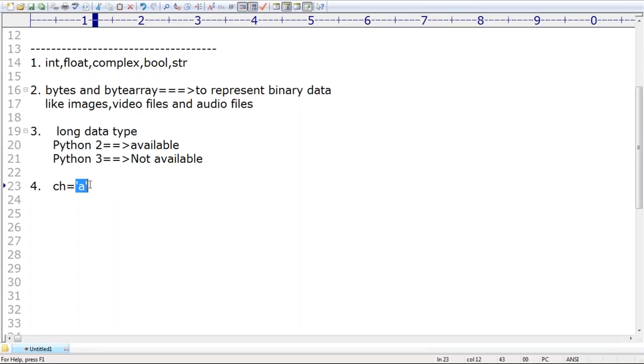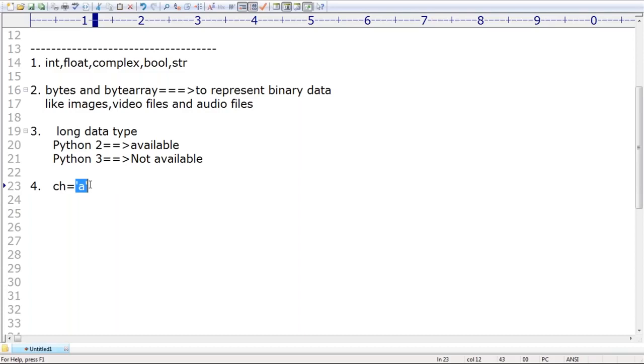What about these things? Anyone, can you please tell? Remember, a single character within single quote is by default considered as char type. Remember that, char data type. But in Python, char data type is not there. In Java language, it is a char. In C language, it is a char. In C++, it is a char. But in Python, char data type is not there.